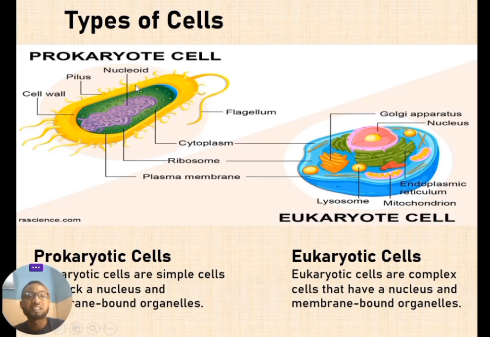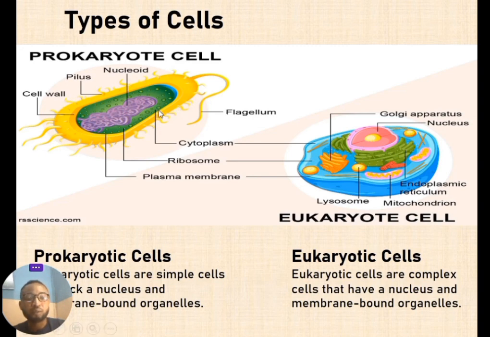You can see that this is the nucleoid, which is the genetic material, and some reports call it the DNA. While if you look at this eukaryotic organism, it has a well-defined nucleus having the nuclear membrane, the nucleolus, the nuclear pore, and so on. Different parts of the nucleus are well defined.